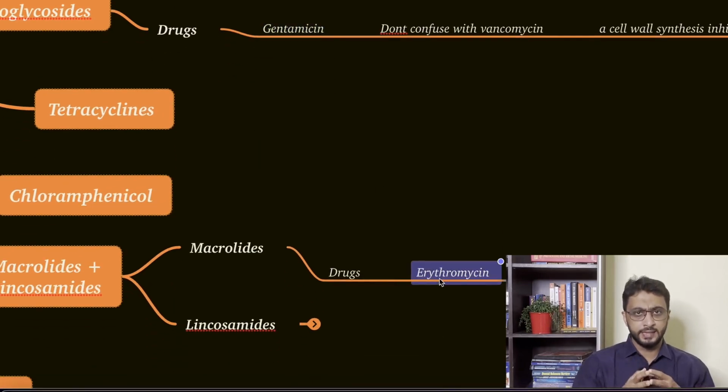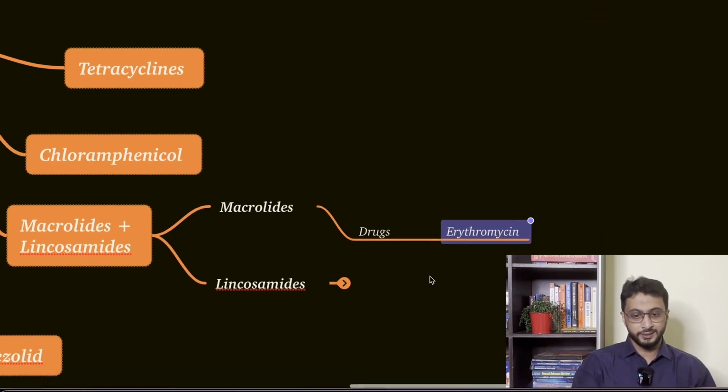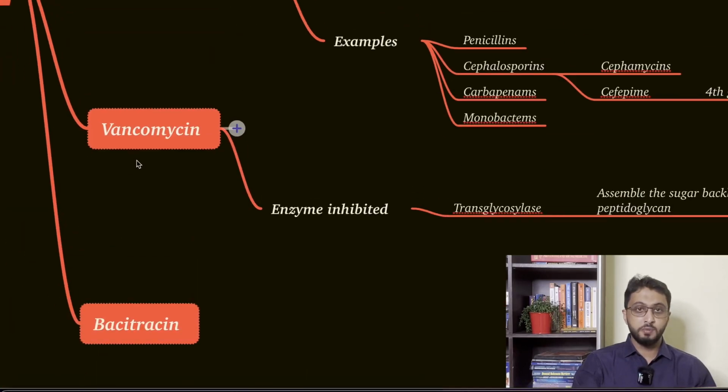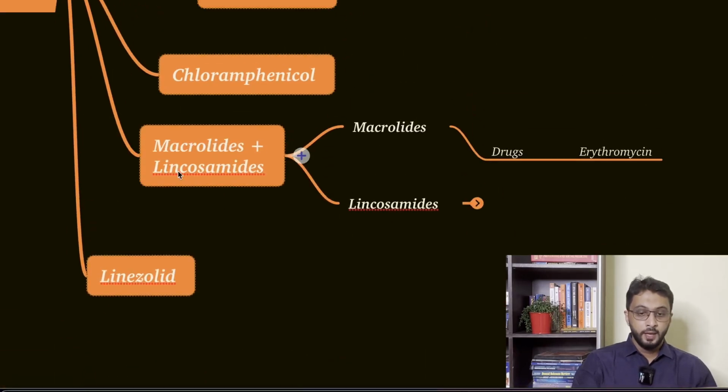So again, gentamicin, erythromycin. How do you remember? I tell the students: macro means big. Just imagine a big ball, macrolide. So what do we do to the ball? You throw the ball. Throw-mycin. So all those thromycins, erythromycin, azithromycin, are macrolides. The example asked was erythromycin, any thromycin. And gentamicin is an aminoglycoside. Vancomycin, don't confuse there.